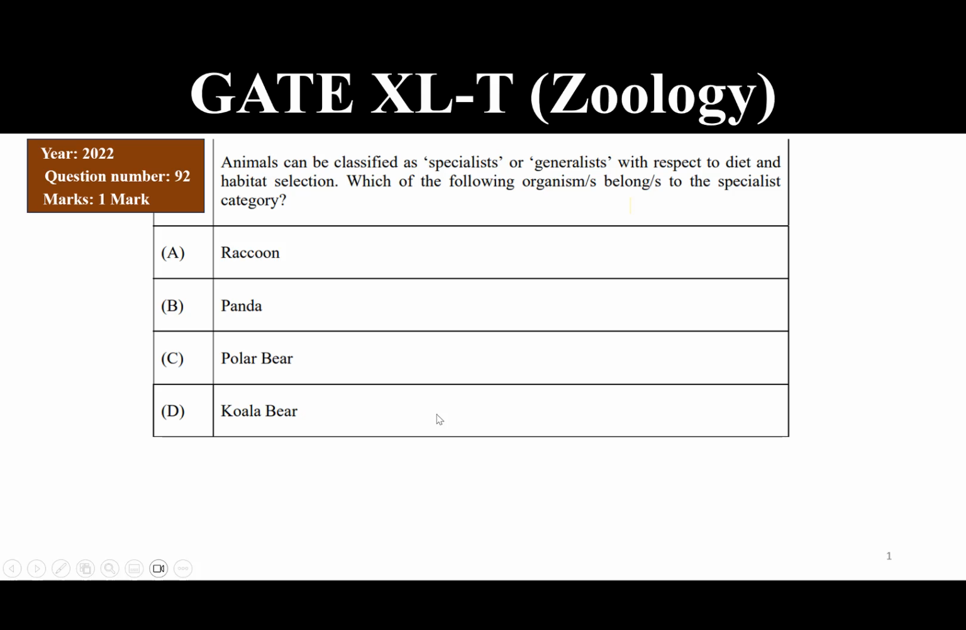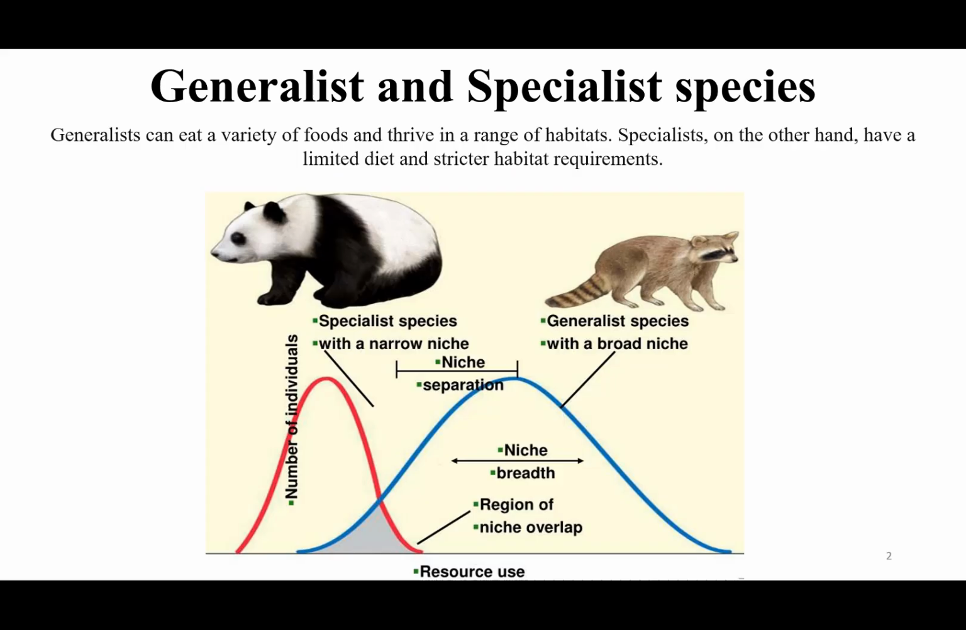Animals can be classified as specialists or generalists with respect to diet and habitat selection. Which of the following organisms belong to the specialist category? So, generalist and specialist species are generally defined based on their diet and their habitat.